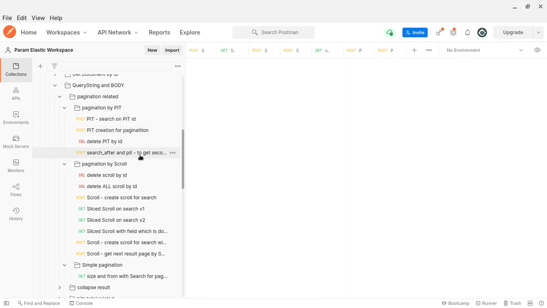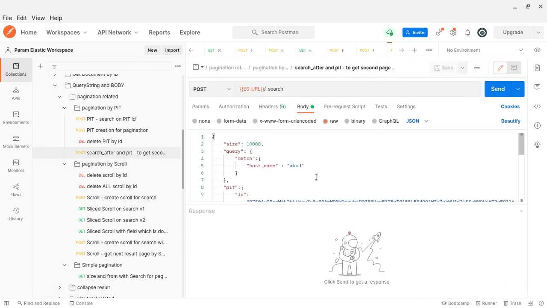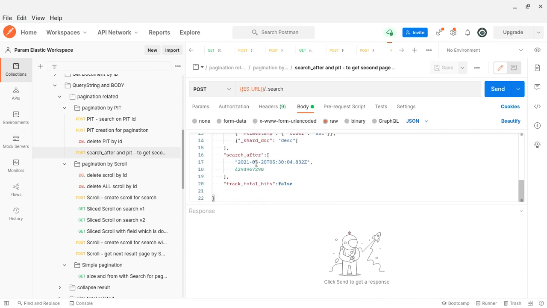So if I want to go to the next page, I am just going to hit again. I can specify the same stuff and go for another hit. Obviously the total is not tracked, that is fine, that is not part of this.